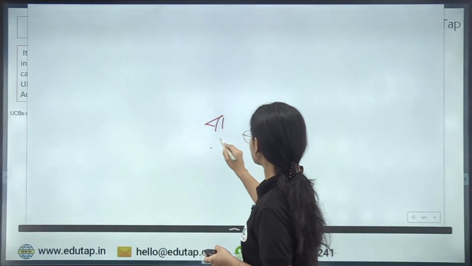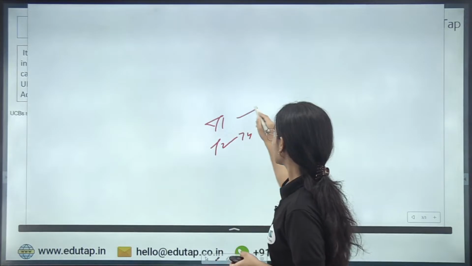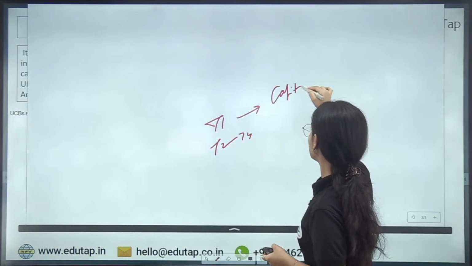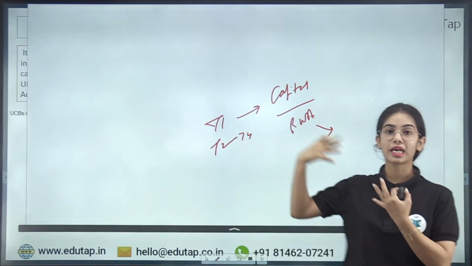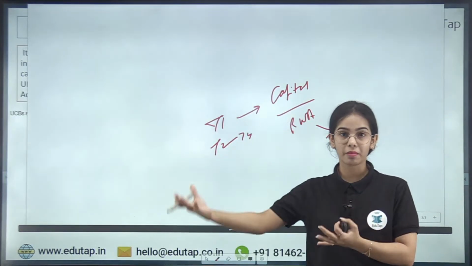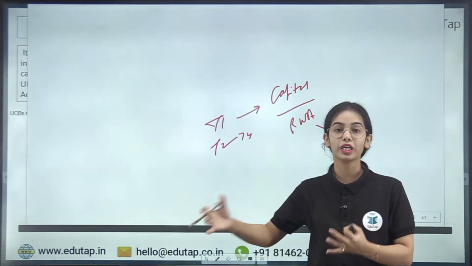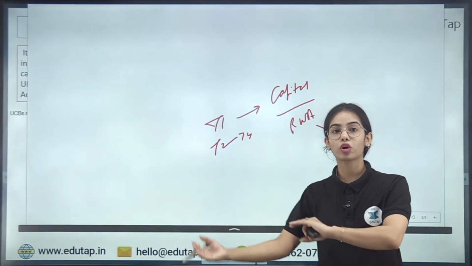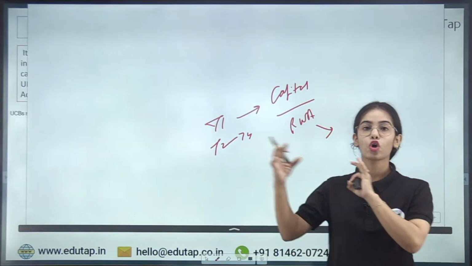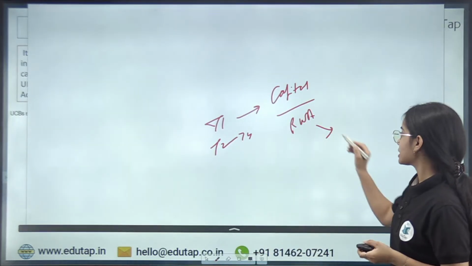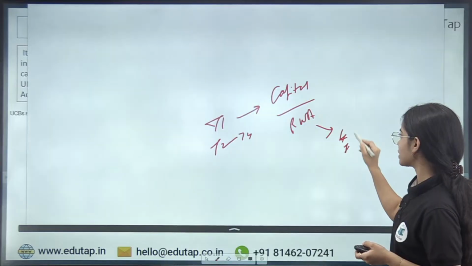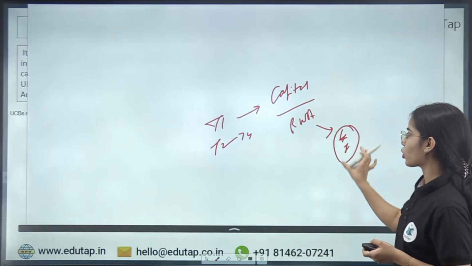So, tier 1, tier 2 to tier 4 UCBs, they have to maintain the capital against the risk weighted asset. The asset of the bank is the loans that the bank is giving, the investment that the bank is doing, the exposure that the bank is doing. So that is the asset of the bank, because on the loans the bank is earning the interest, on the investment the bank is earning the returns. Okay, so the asset is the loans or the investment that the urban cooperative bank has.